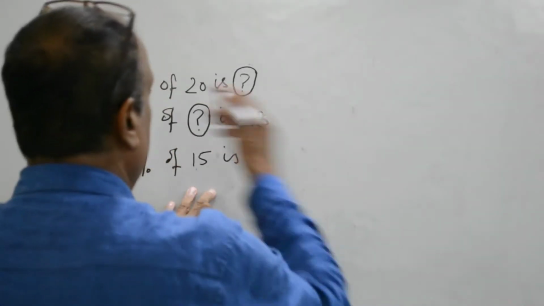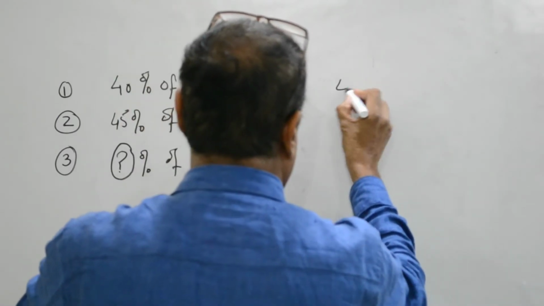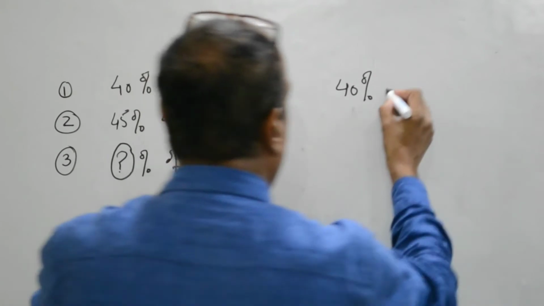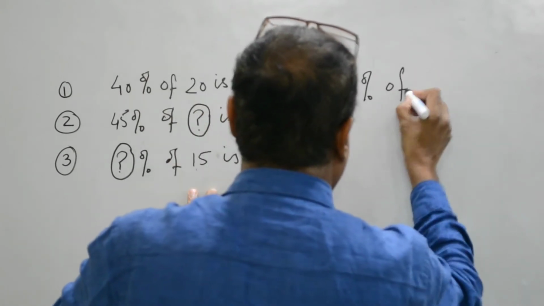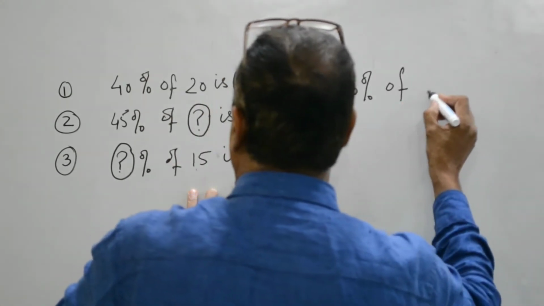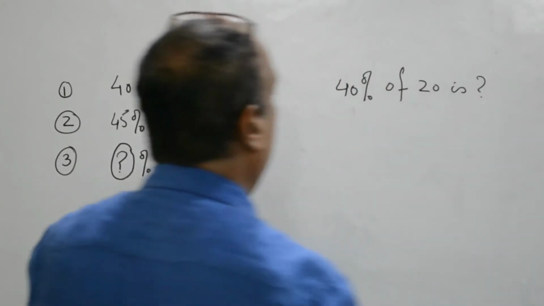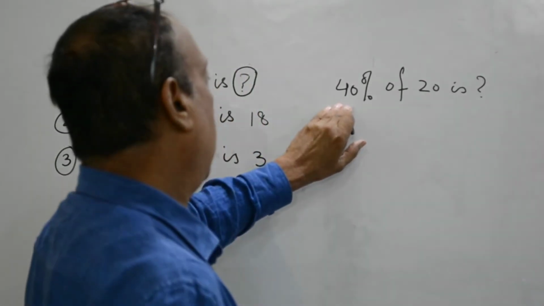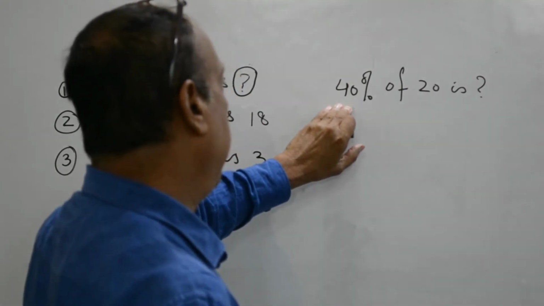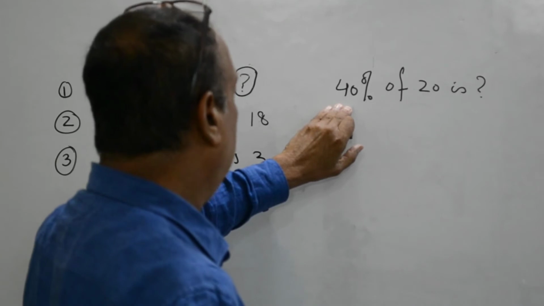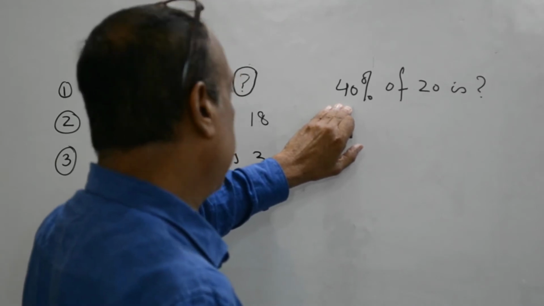I am writing the first statement over here to have a better understanding. 40% of 20 is what? Now we have to translate this statement from English into the terms of arithmetic.